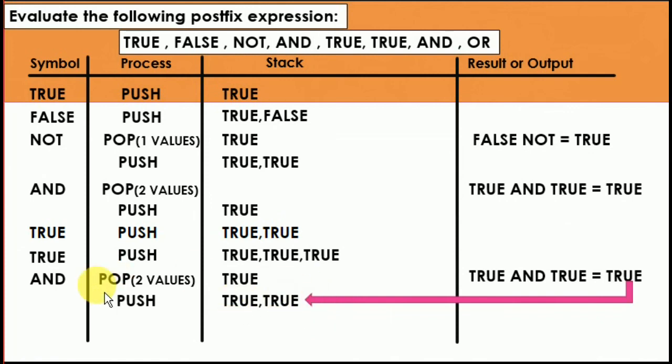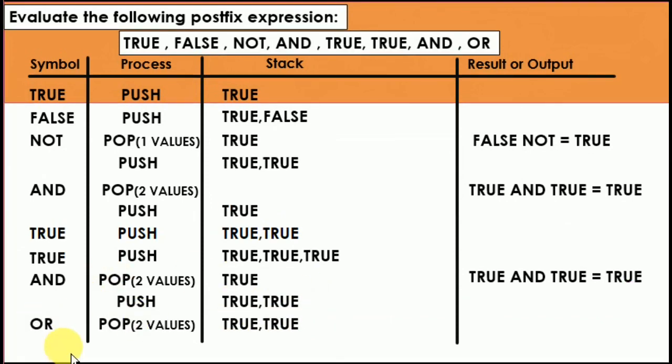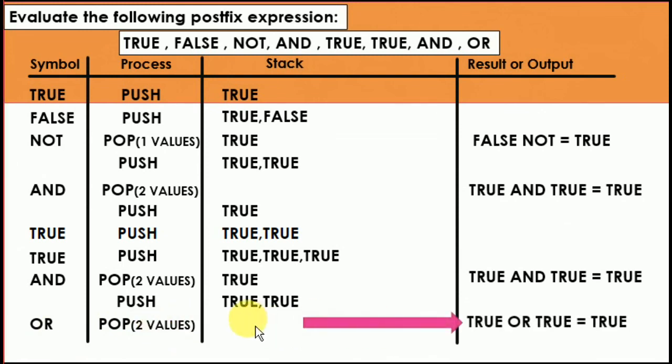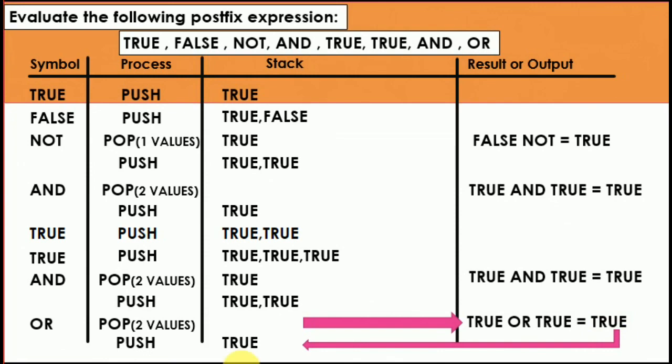And what is the last one? OR. Now last is OR, pop two values. There is true, comma true. When we use that, it is removed from the stack and true or true is equal to true. So what has been pushed? True. So the answer is